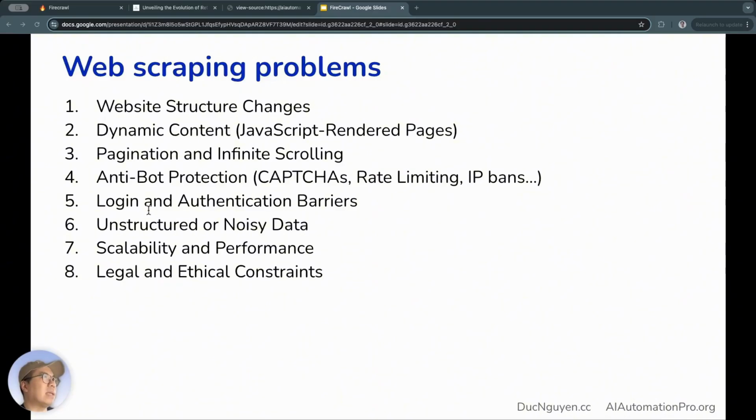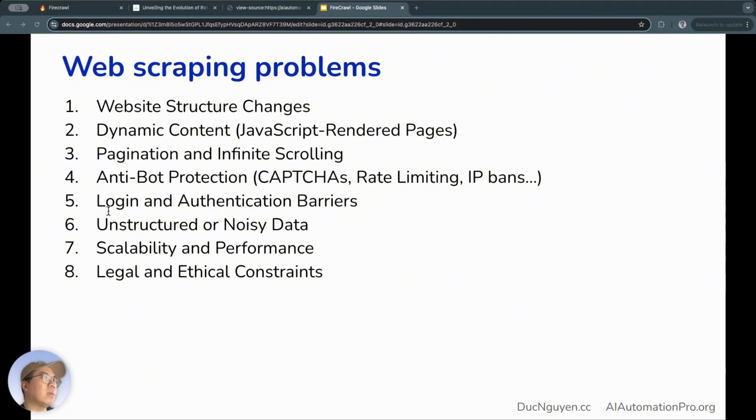Sometimes your account has to be a paid account type to see content. Sixth issue, unstructured data or data with a lot of noise, because HTML can contain nested data, inconsistencies, or duplicates, so it can be quite difficult to extract clean data from it.